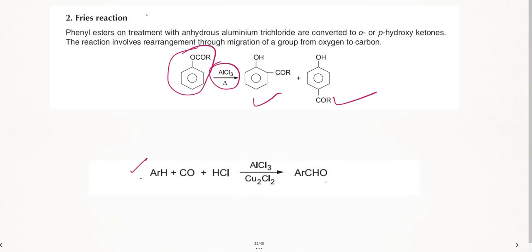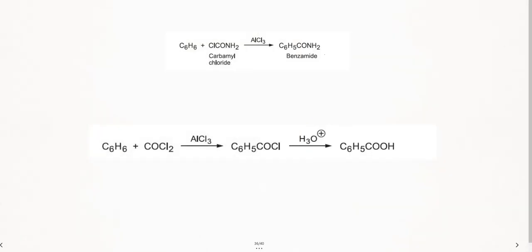This is your NCERT reaction, where your benzene is getting converted to benzaldehyde. Okay, right. So next one. Further, to convert benzene to benzamide also, I can use anhydrous AlCl3. This phosgene reaction is very important, converting benzene to benzoic acid.